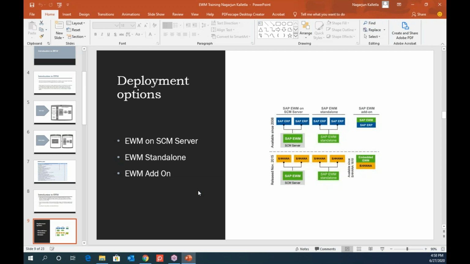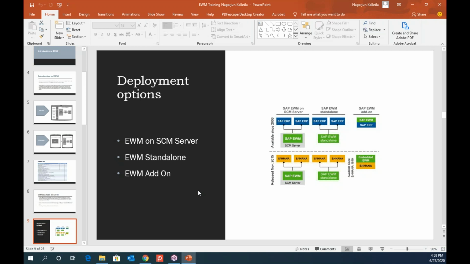They were getting a lot of performance issues. Then they decided to keep this solution aside, because they had seen a lot of business coming in the future. So they decided to go with the standalone approach, where the efficiency of your warehouse increases and the performance issues reduce. That's the reason they came up with a standalone solution. And nowadays, HANA is a buzzword for the whole SAP world, so within SAP HANA they also came up with an embedded solution.